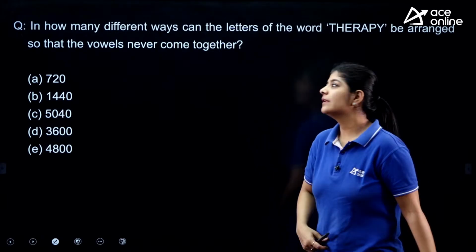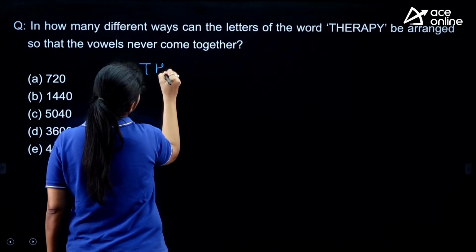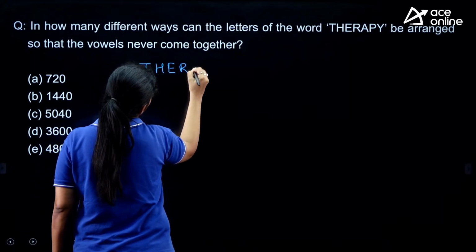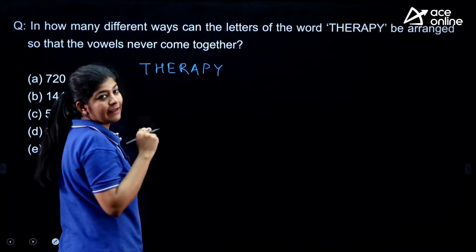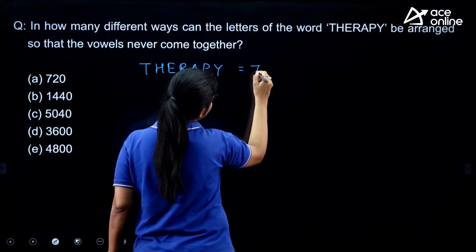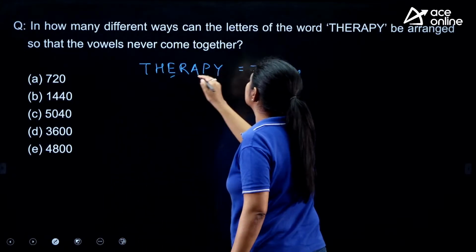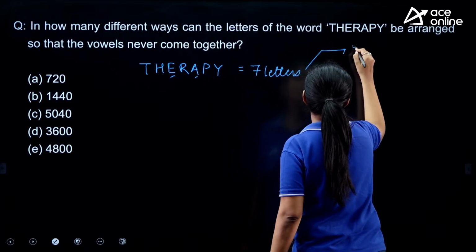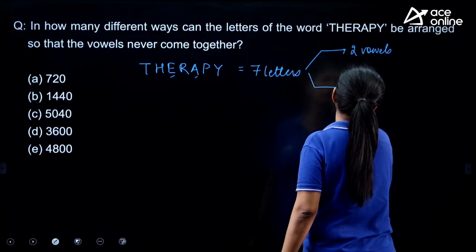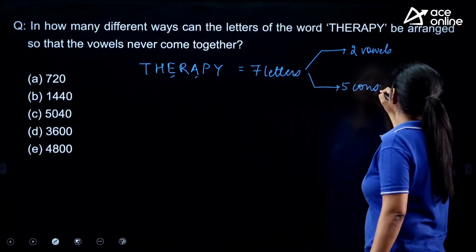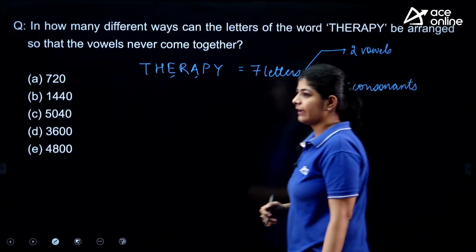It's very simple. We know that we are having the word therapy. How many letters are we having? We are having 7 letters in it. And out of these 7 letters, these 2 are vowels, and the rest 5 are consonants. Right? This is what we are having.